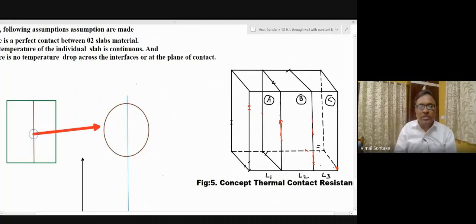Also, let us say left hand side of the slab material A is maintained at temperature TL, and right hand side of the slab material C is maintained at temperature TR. Here TL is greater than TR, so heat transfer will take place from left hand side to right hand side in this composite wall system and through the individual slabs.